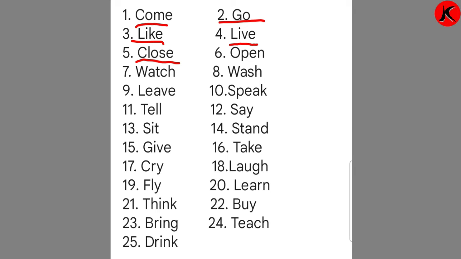Six, O-P-E-N, open. Close means that after having a snack from your lunch box, you close your lunch box. You have finished it. Open means you are opening your pencil box to remove the pencil so that you can write in the book.